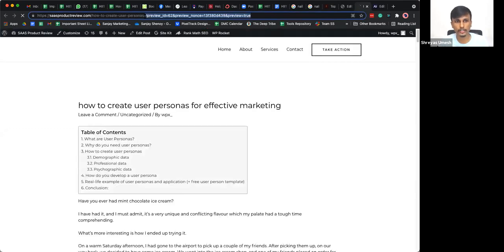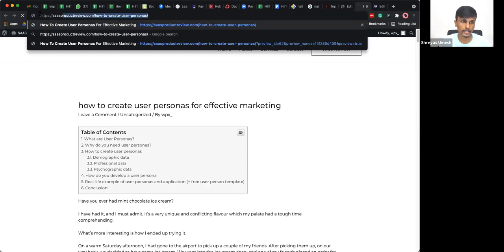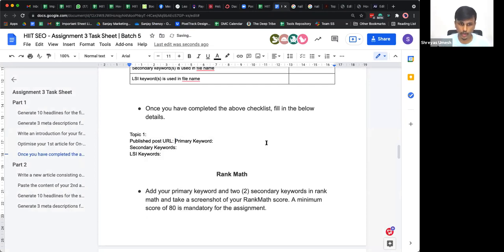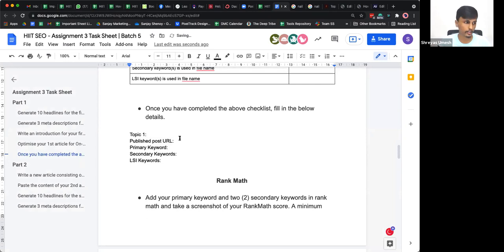You can remove all of this extra part after the slash and question mark. This is the exact URL that you should be adding in your published post URL. Make sure you add it, because our review team will also be checking out your website and your article on your live website. So once you publish the article, make sure you drop in the URL here. Is that clear, guys? Give me a good to go in the chat box if that is clear.